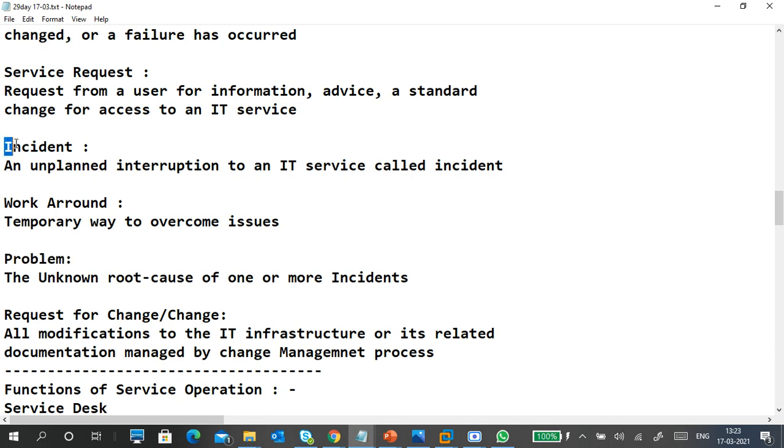What is the difference between incident and problem? When something keeps occurring every time, it is called a problem, but if it suddenly happens at a single time and causes an interruption, it is an incident. Very good.